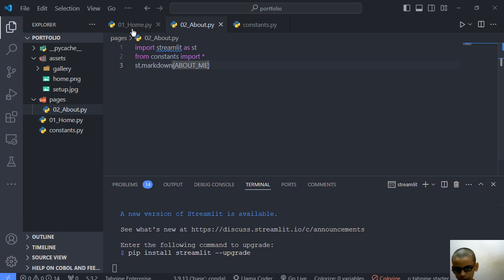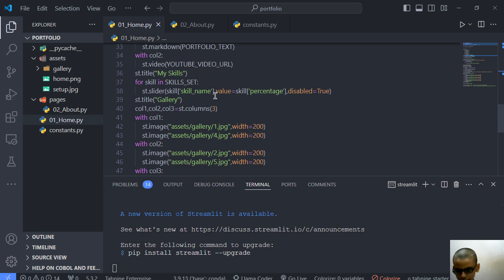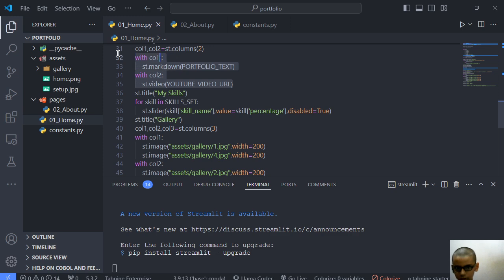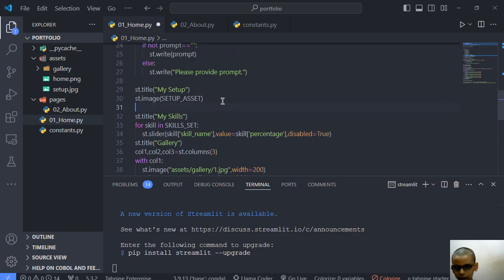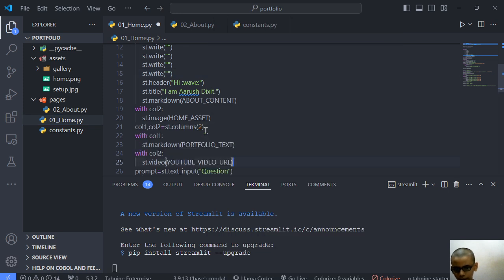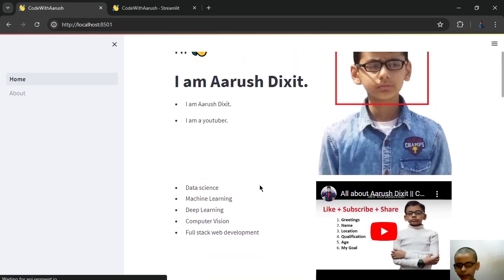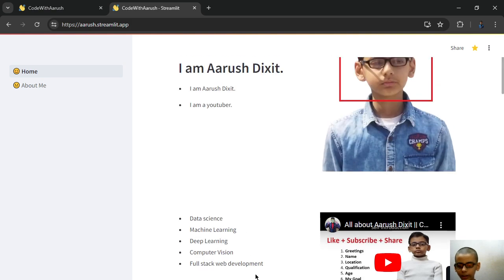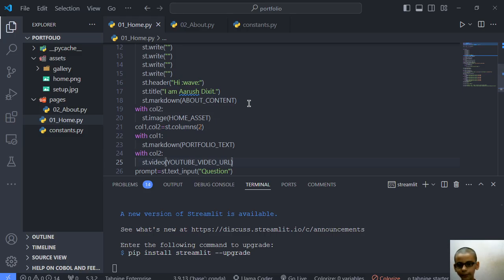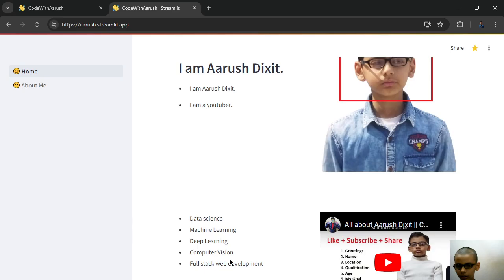So guys, let's go to the home, and after this we have this one. We can cut this like this, then paste it like this. Then let's save this. Now we will get it at the top, but this is not as much as we want. So we can put here a simple st.title. This will give you a title.